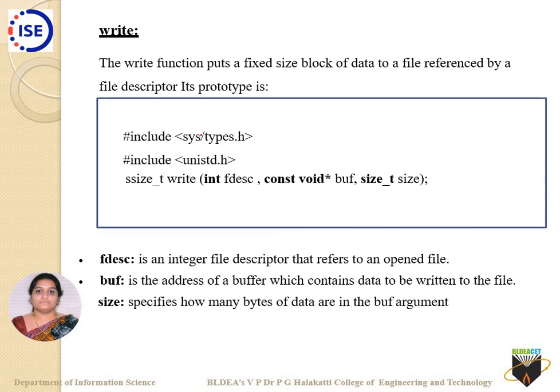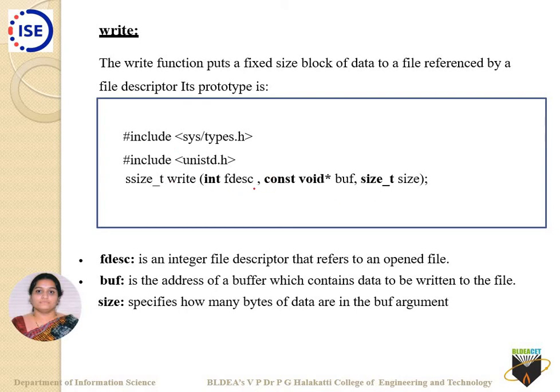Similarly, just the vice versa is your write as an API. What is write as an API? With read, whatever size of content you are reading is held in the buffer. What happens in write is that whatever size of content is stored in the buffer will be written to this particular file. It's just the vice versa of read, so it is just the same.